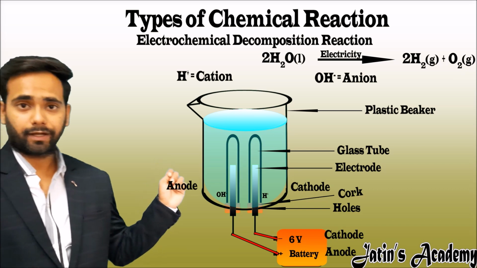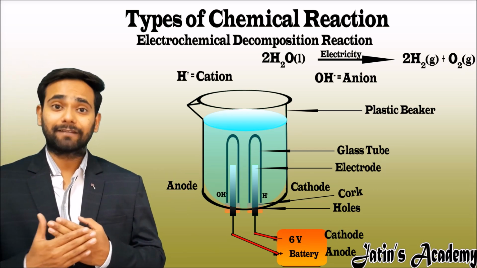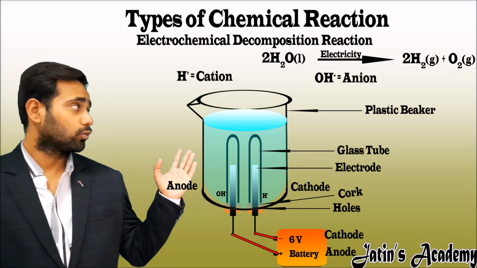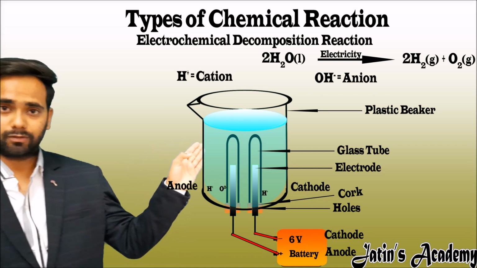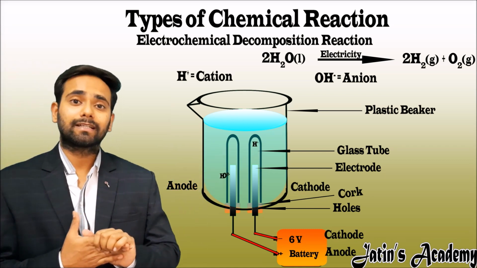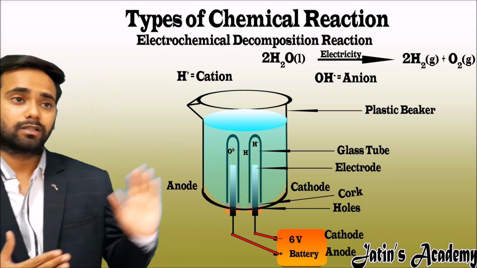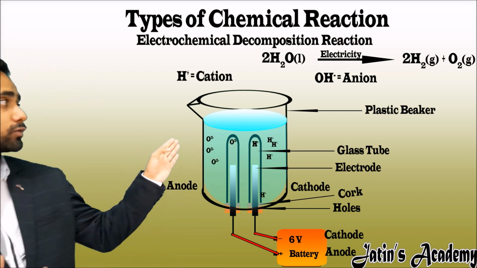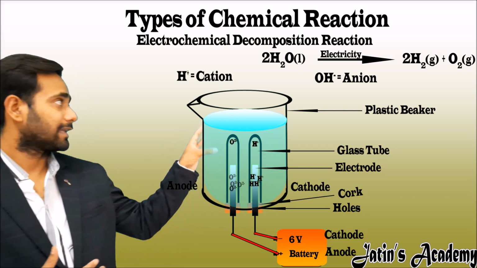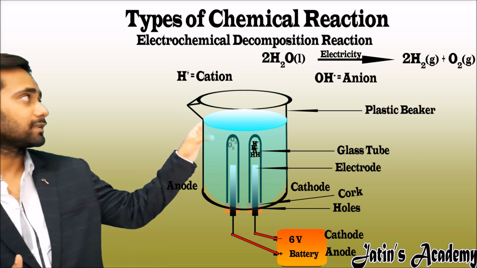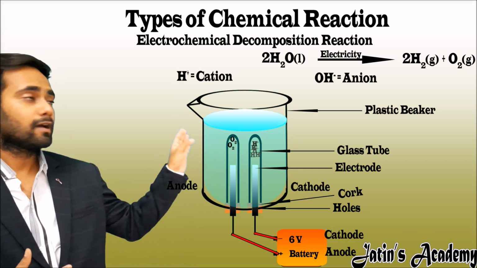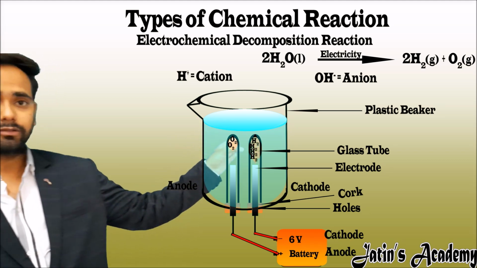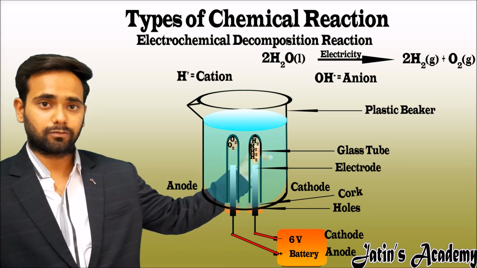At the anode side, OH negative further breaks into O2 and H positive ion. The H positive ion, that is the cation, is attracted toward the cathode, and oxygen gas is produced in the anode chamber and hydrogen gas is produced in the cathode chamber.